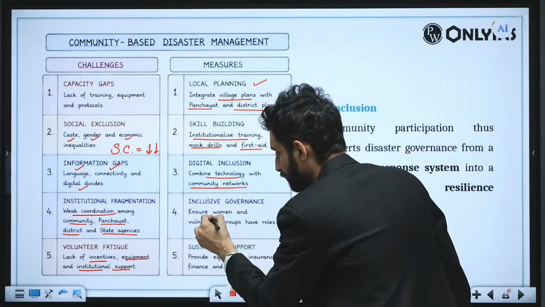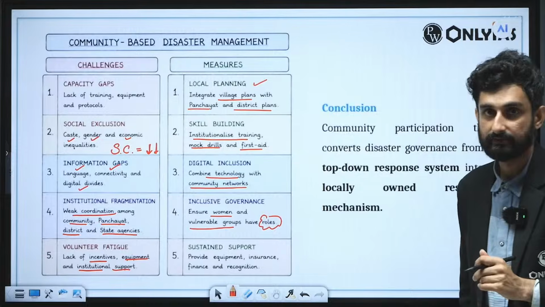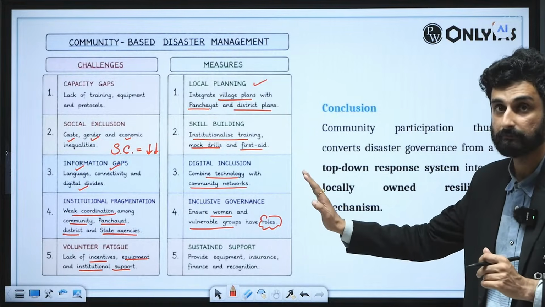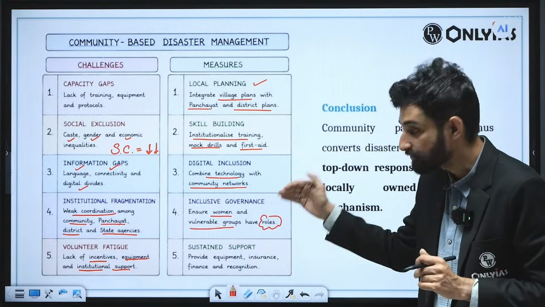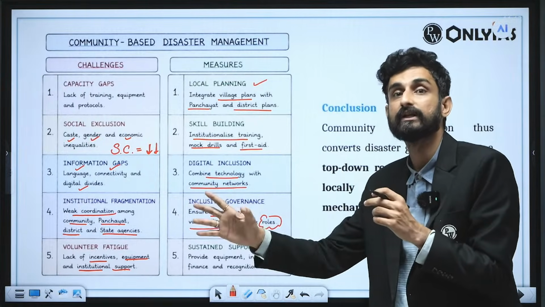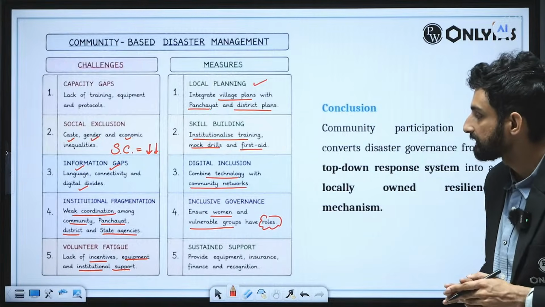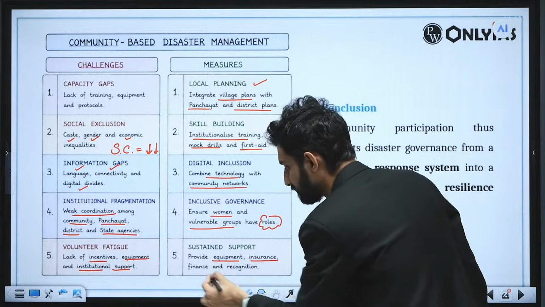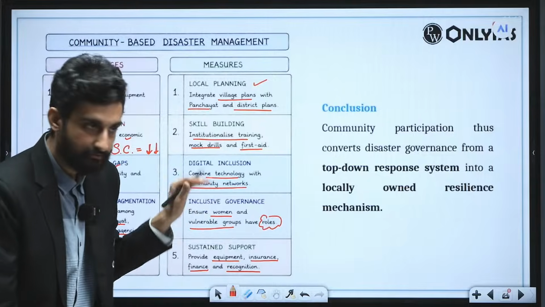Inclusive governance: ensure women and vulnerable groups have their own defined roles, what they need to do when a disaster hits, how they have to go for the evacuation plan, which type of participation should be taken care of, how the vulnerable groups should be evacuated first, like the old age, children, and women first. So there should be inclusive governance. And then sustained support: provide equipment, insurance, finance and recognition in the post-disaster recovery period.